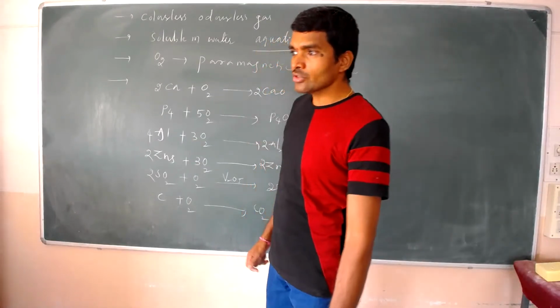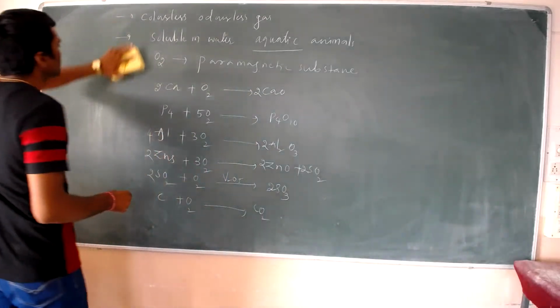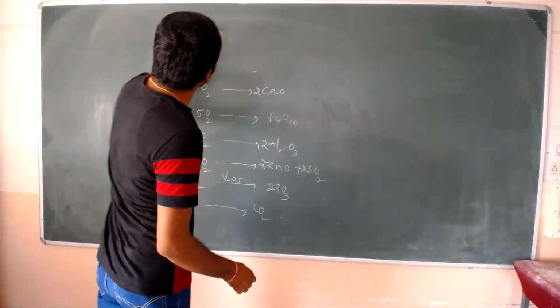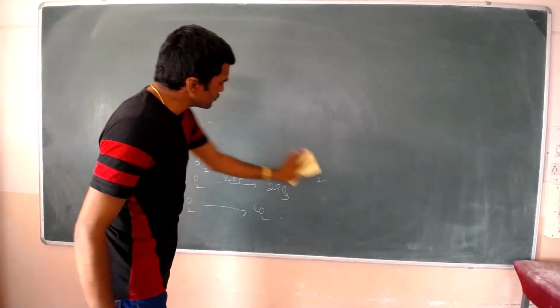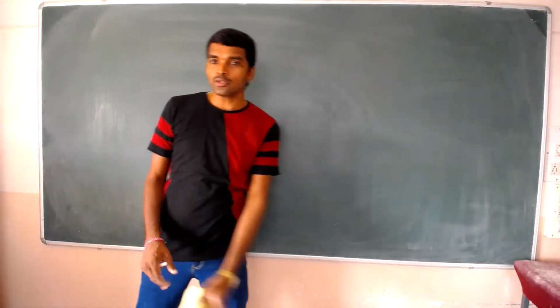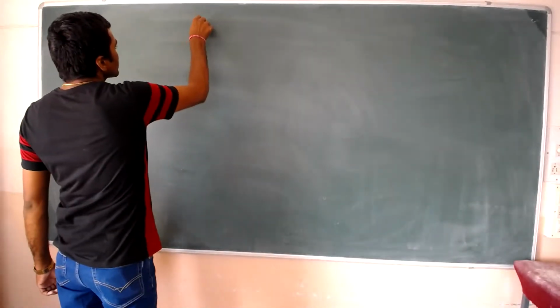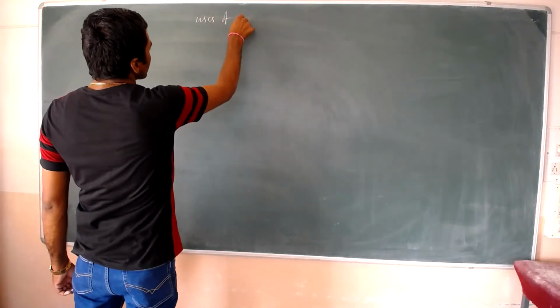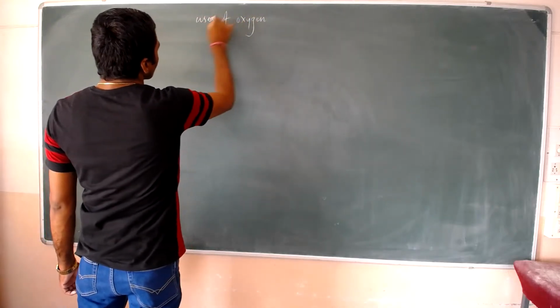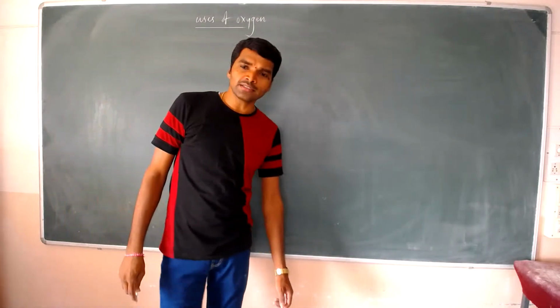Sir, what are the uses of oxygen? Now we are going to discuss the uses of oxygen.